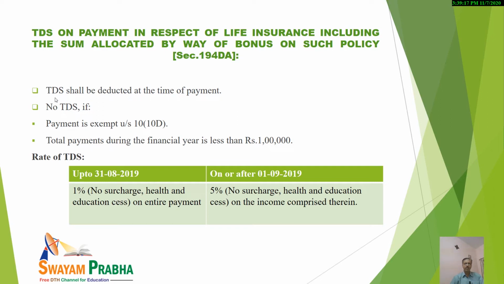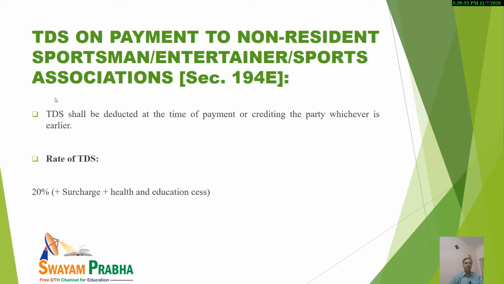And what will be the rate of TDS? You should note, very recently a change was there. That is why I have shown both the rates in this slide. You should note that up to 31st of August 2019, the rate was 1%. No surcharge, health or education cess on entire payment. But on or after 1st of September 2019, the rate has been increased to 5%, other things being the same. So it should be noted. Now, these are very simple points you should concentrate on.